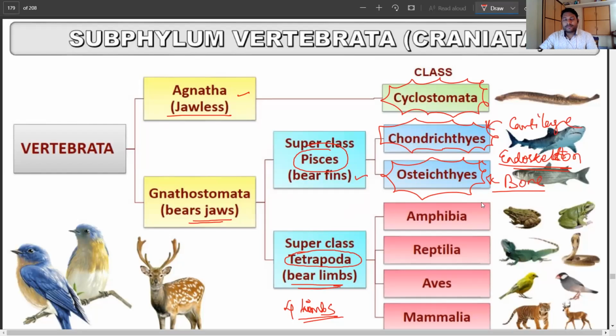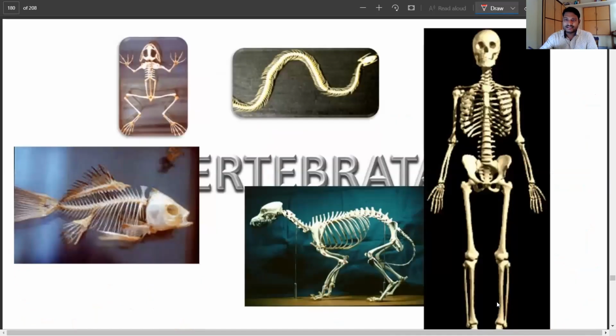Now, when we come to the superclass Tetrapoda, there are four different classes here: Amphibia, Reptilia, Aves, and Mammalia. I need not explain too much about this because I'm pretty sure that you are all aware of it. But anyway, let us move on to understand these.